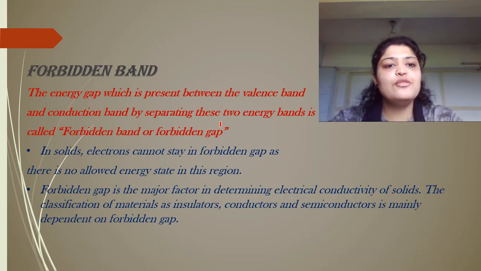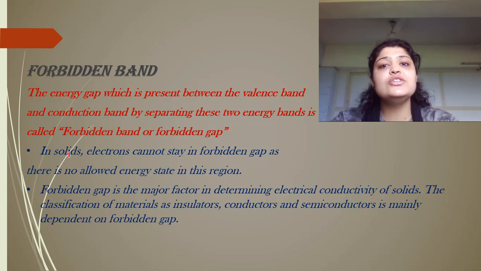Now let us look at forbidden band, or the forbidden gap, or energy gap, what you commonly call it. The energy gap is the gap which is present between the valence and conduction band, separating these two. This is very important. It is important for understanding the transition processes. It is important for classification of materials. Based on the energy gap, the materials or the solids can be classified. In solids, electrons can never be present in the forbidden gap. Why? Because there is no allowed energy.